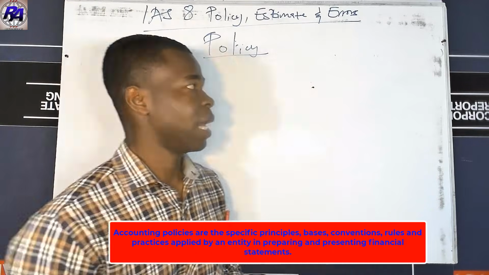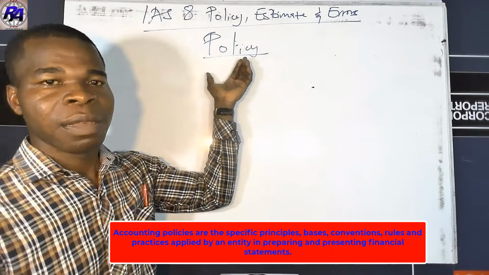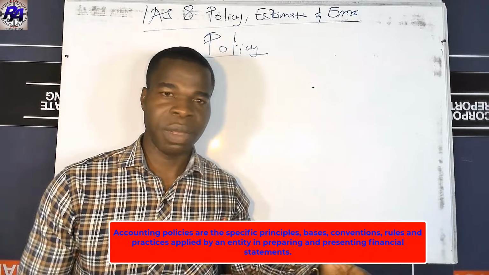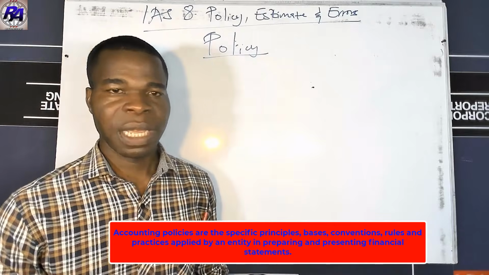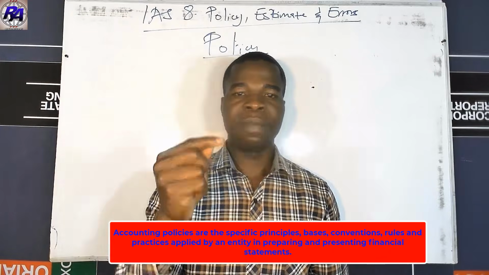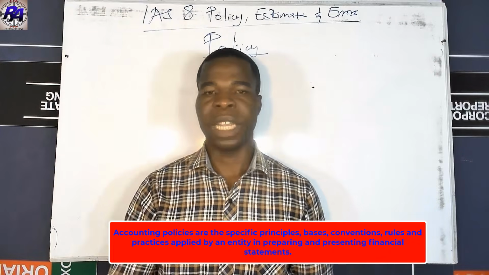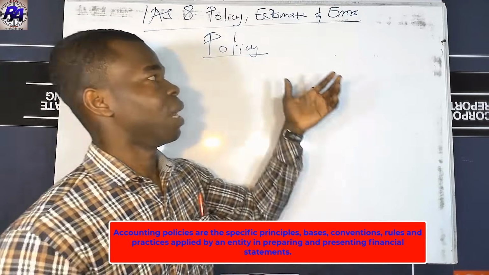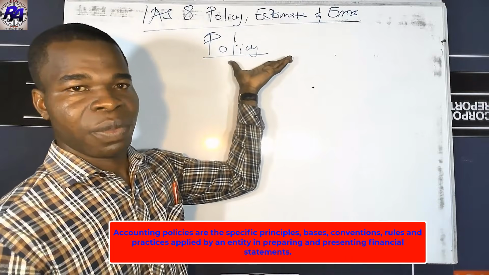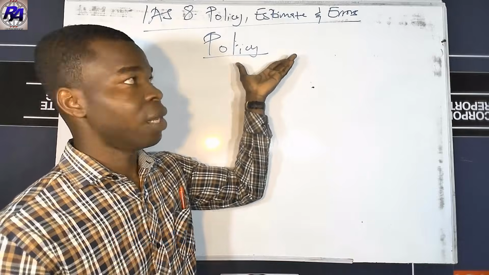So anytime an entity applies specific principles, rules, bases, conventions, and practices in preparing and presenting its financial statement, then we say that particular thing is called a policy.